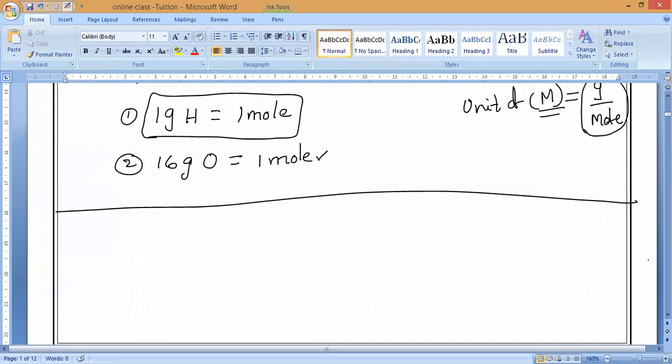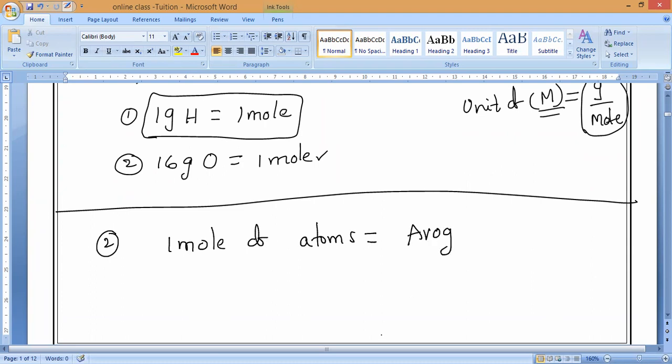Next, the second relation. What is the second relation? If you take 1 mole of any substance, the second relation. So 1 mole of atoms is equal to what? It is a fixed number. What is that? Avogadro number, 6.022 into 10 power 23 atoms.